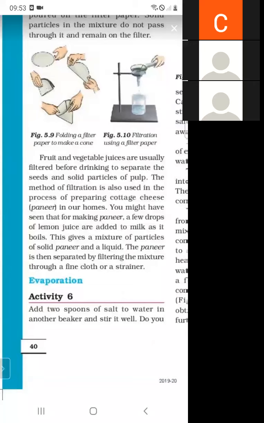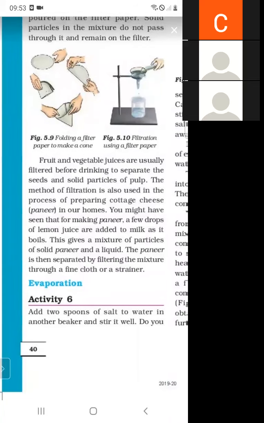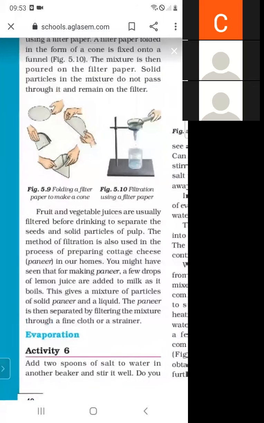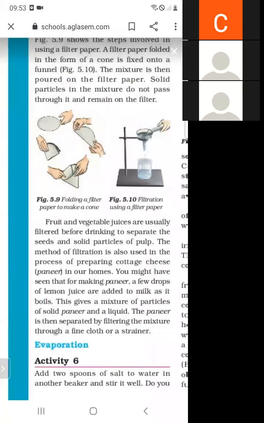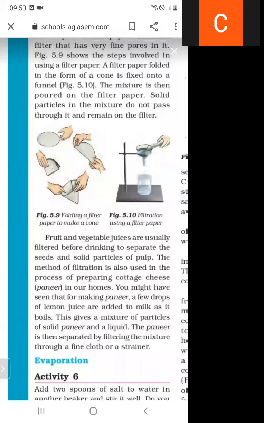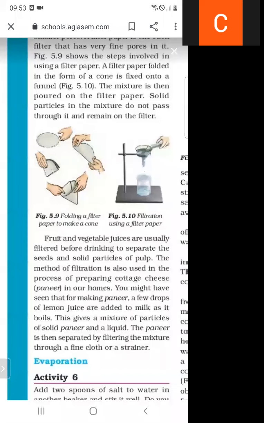The method of filtration is also used in the process of making cottage cheese in our homes. We can purify muddy water with the help of filter paper. What do you mean by filter paper? A filter paper is shown in figure 5.9. It is a paper that has very small pores in it, and it is folded in the form of a cone.